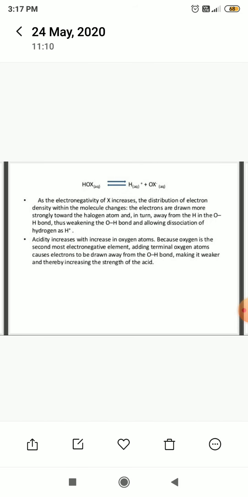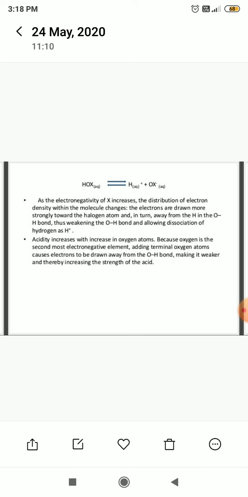HOX in aqueous solution gives H aqueous plus OX minus aqueous. As the electronegativity of X increases, the distribution of electron density within the molecule changes. The electrons are drawn more strongly toward the halogen atom and in turn away from the hydrogen in the OH bond, thus weakening the OH bond and allowing dissociation of hydrogen as H+.